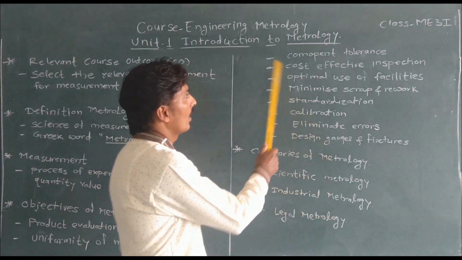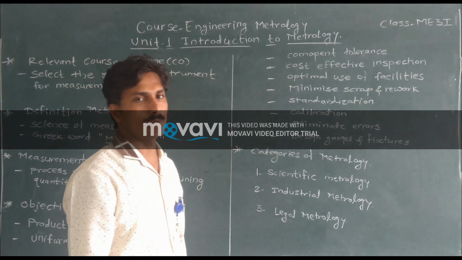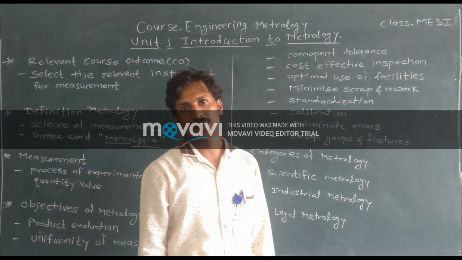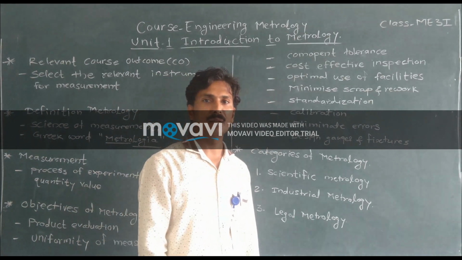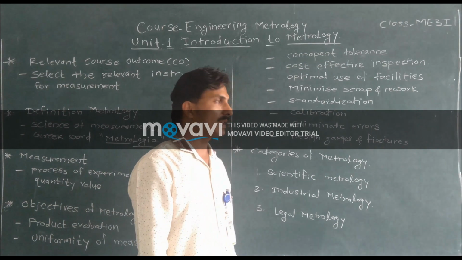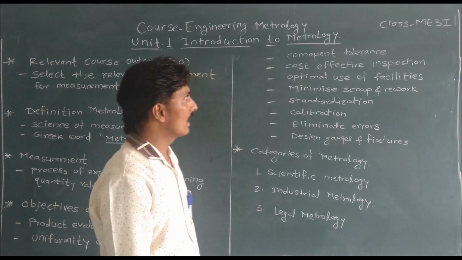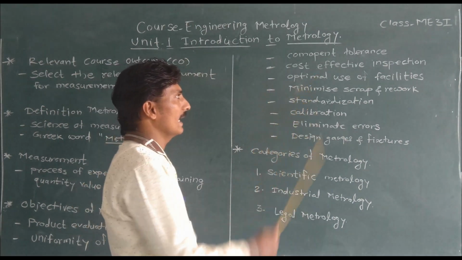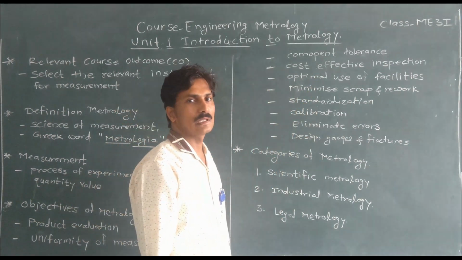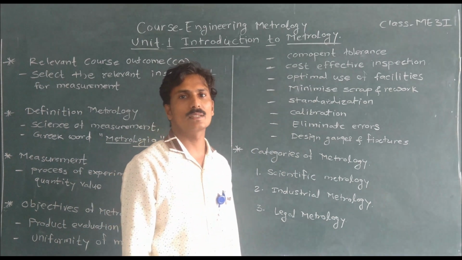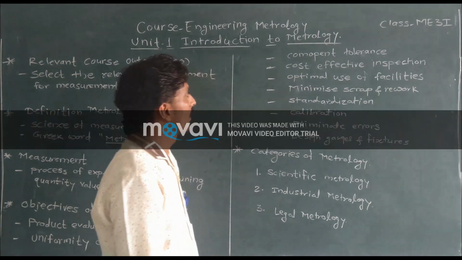Then next objective is cost effective inspection. Inspection is one of the major steps in metrology. Inspection is nothing but the act of checking. By doing metrology, we can make the inspection cost effective, that is, with minimum cost.